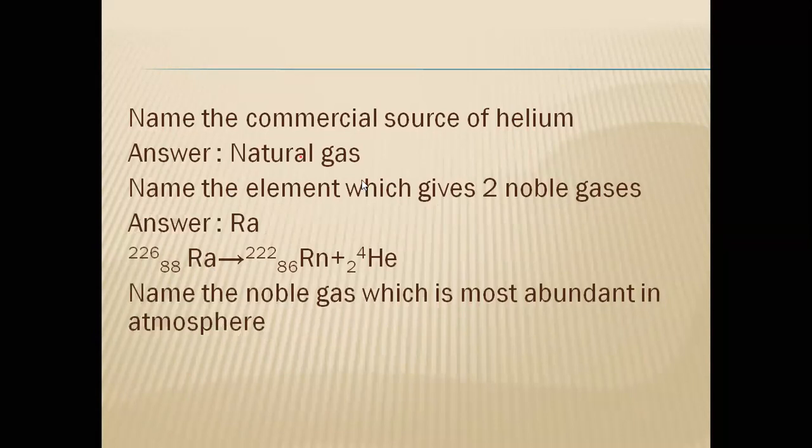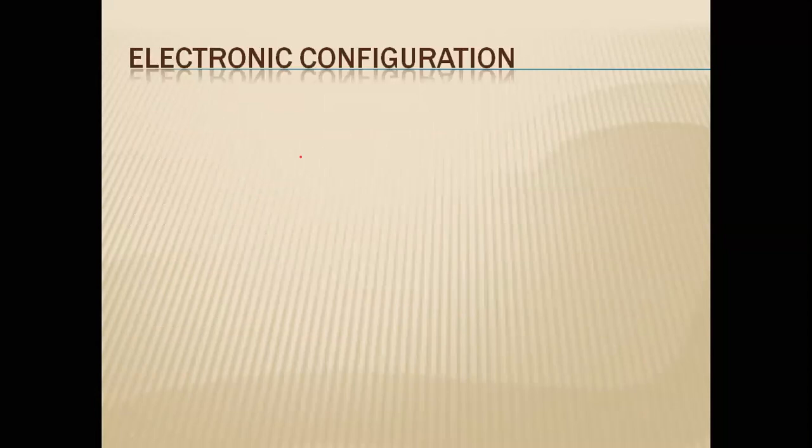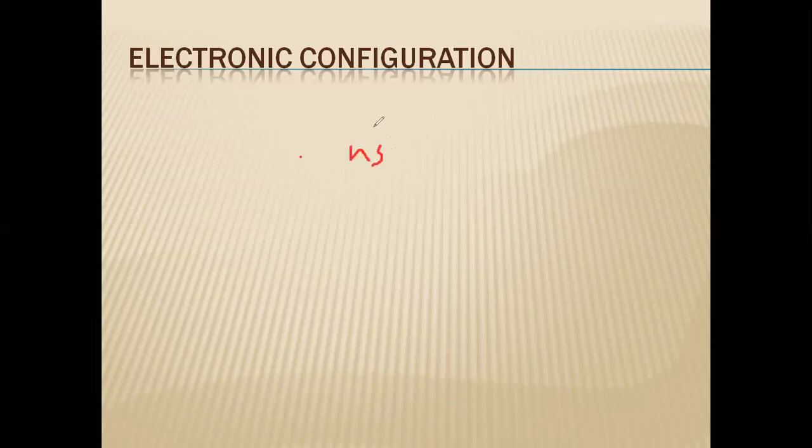Name the noble gas which is most abundant in the atmosphere. It is argon. Name the noble gas which is most abundant in universe. It is helium. Electronic configuration. First is general: ns2 np6, except for the helium where I have only 1s2. Helium is the exceptional case.